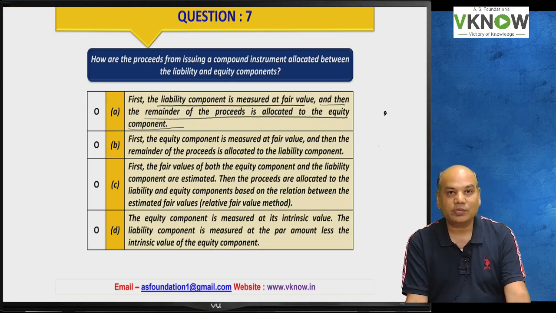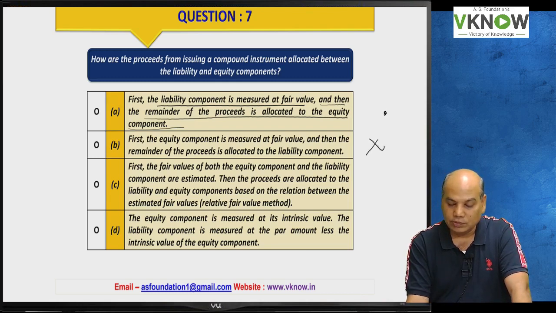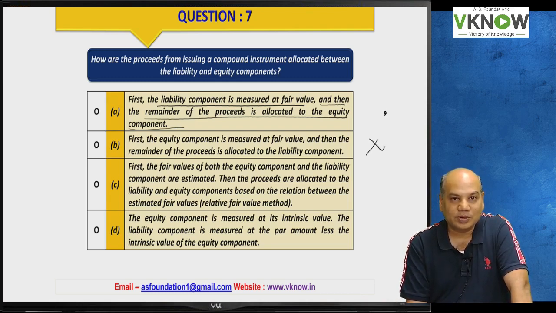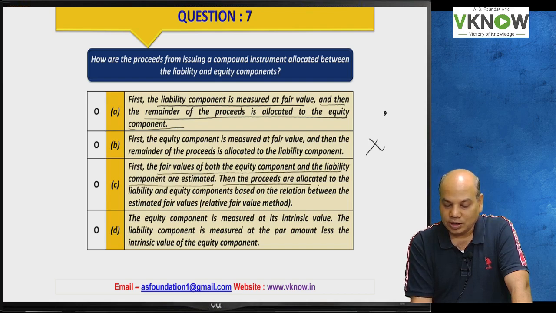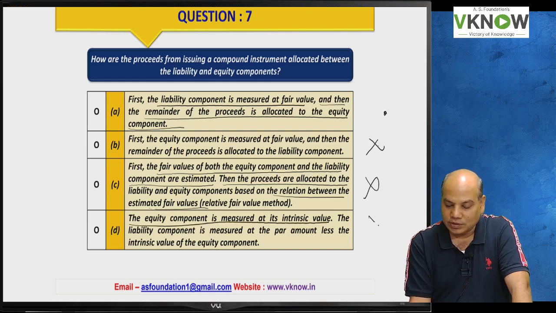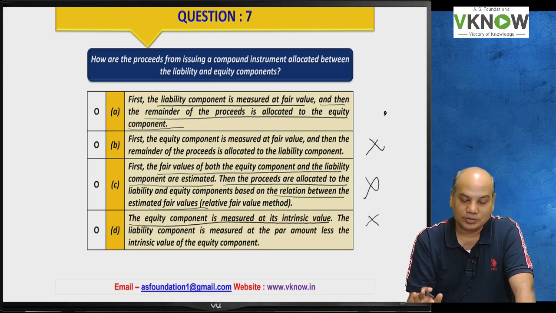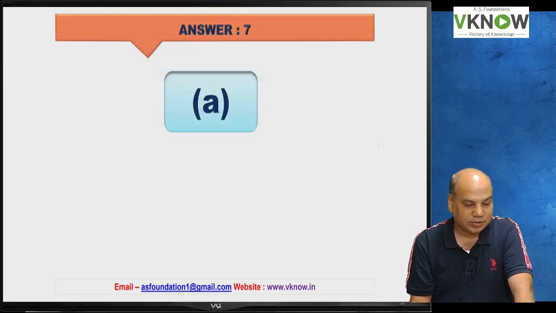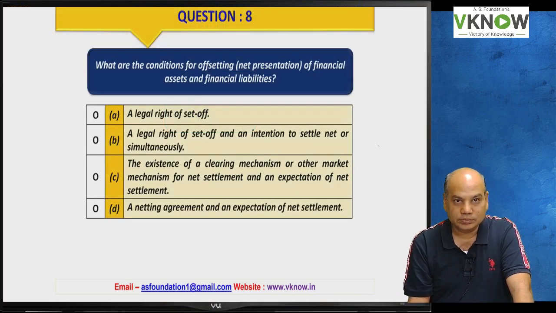First, the equity component is measured at fair value. Wrong. I will not read further. First, equity cannot be measured. First, you have to measure liability. Next: the fair value of both equity and liability are estimated and then allocated in the ratio of fair value. Wrong. You don't have to allocate in the ratio of fair value. You have to first value liability. Equity is the residual component. And point D, the equity component is measured at intrinsic value. Wrong. There is no such concept as intrinsic value in this standard. Answer A was right.